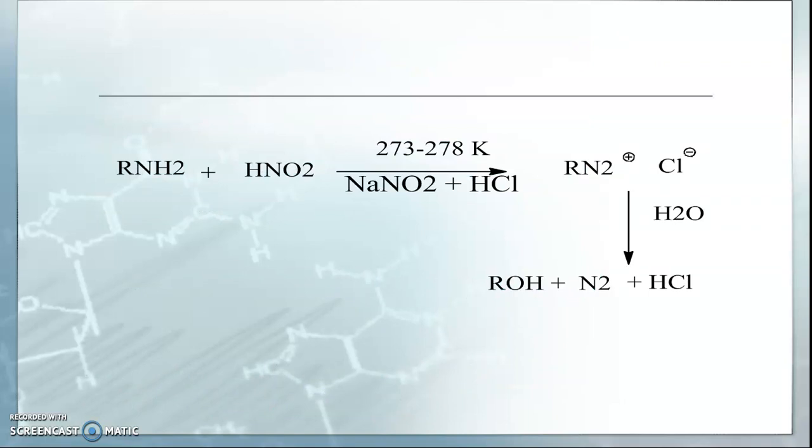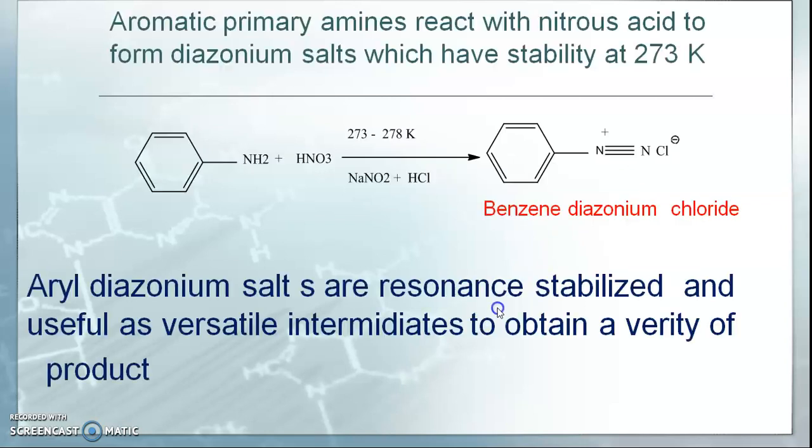But in the 12th standard we only consider the primary amine, which is in our syllabus. Secondary and tertiary are not there. So here primary amine reacts with nitrous acid at 273 to 278 Kelvin in NaNO2 plus HCl mixture and gives this product. On hydrolysis it gives the alcohol.